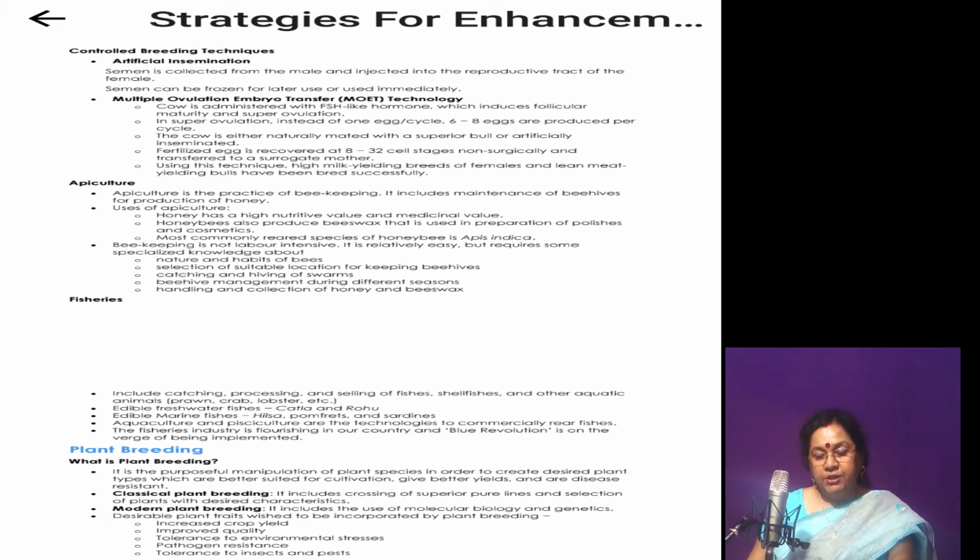Last is testing, release, and commercialization of new cultivars. In this, the newly selected hybrid pure lines are selected for disease resistance and high yielding capacity, and their performance is recorded under ideal fertilizer applications, irrigation, and other crop management. Then, after evaluation, the hybrid line is tested in the agricultural field.